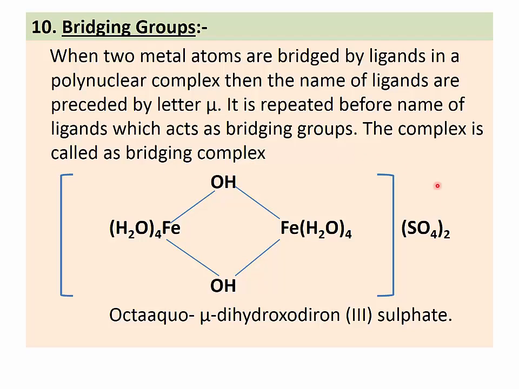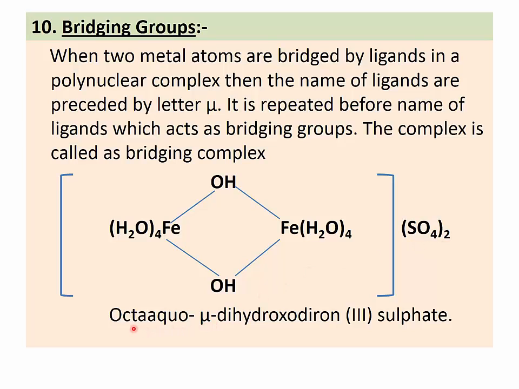Okay, this is the example. Two iron metals are present and two hydroxyl groups act as bridging ligands. So when we write the name of this complex, mu is written before the name of the ligand. So this is the name of this complex. There are 8 water molecules. Two hydroxyl groups act as bridging ligands. Then outside the square bracket there is sulfate.